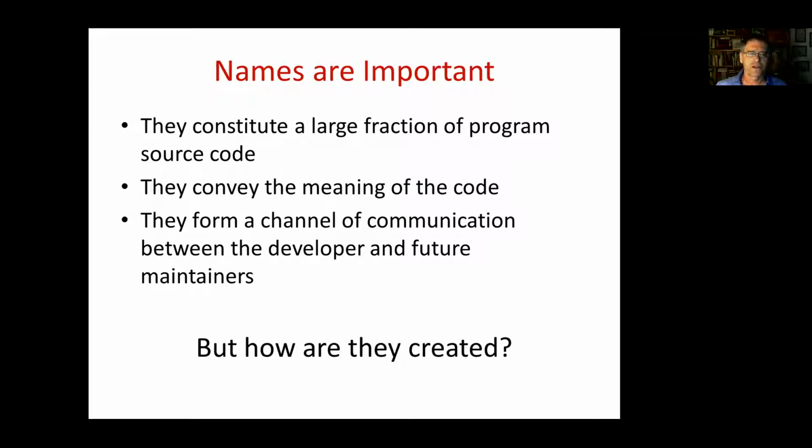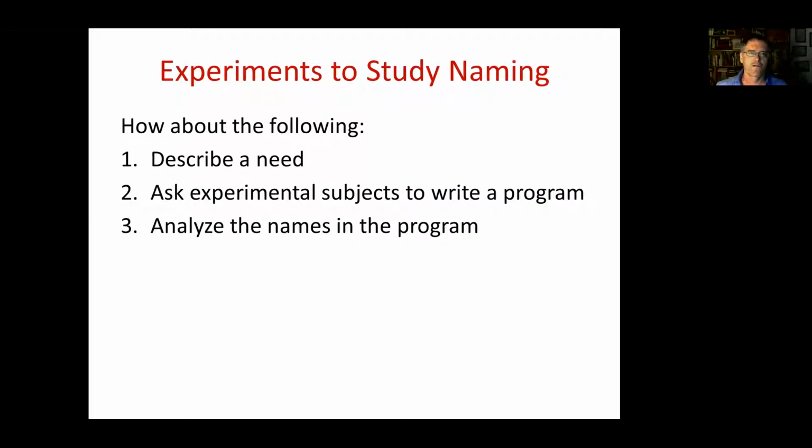In a sense, we can say that names form a channel of communication between the developer who wrote the code and the future maintainers who need to read and understand it. So it's really interesting to study how names are created. How do people choose names for variables and functions? And we can envision the following experiment to study this question.